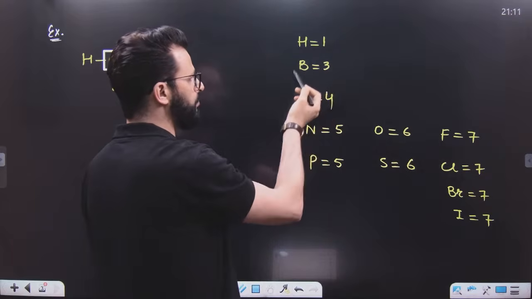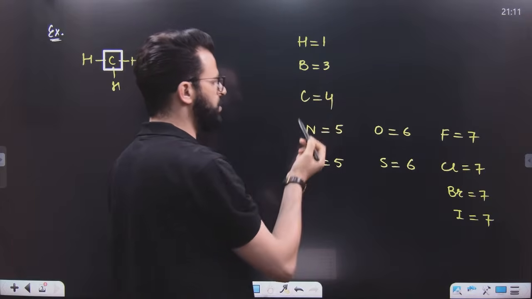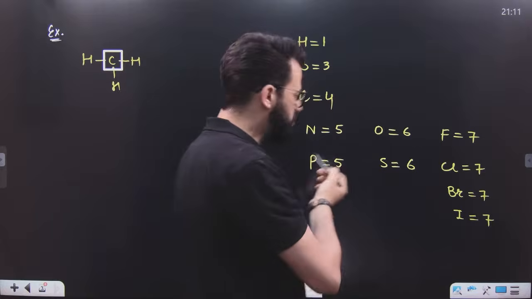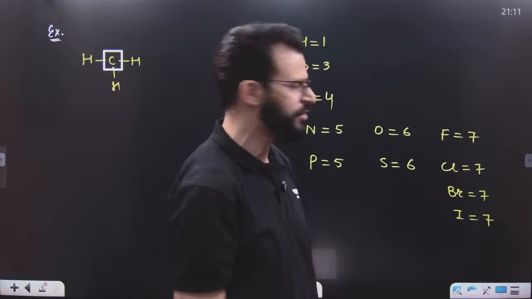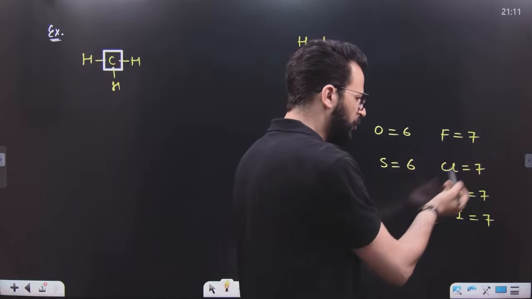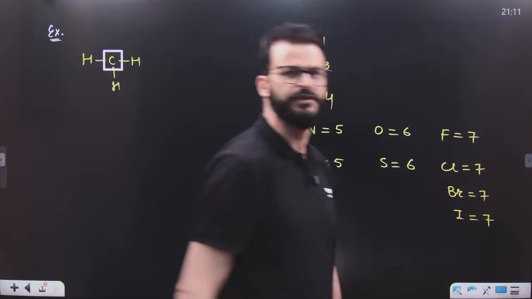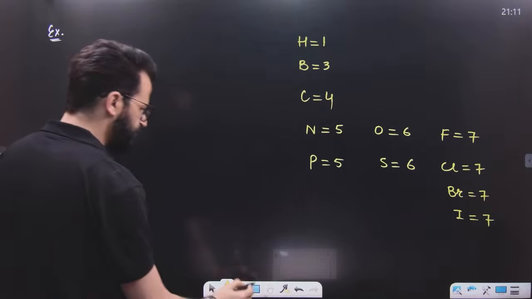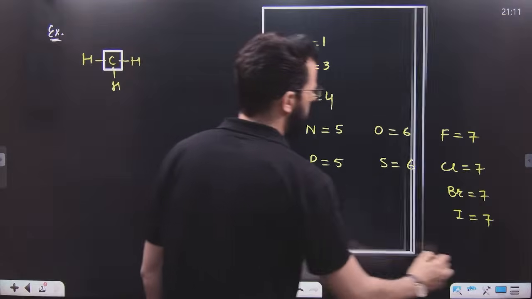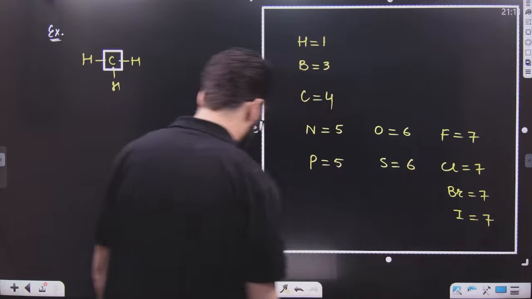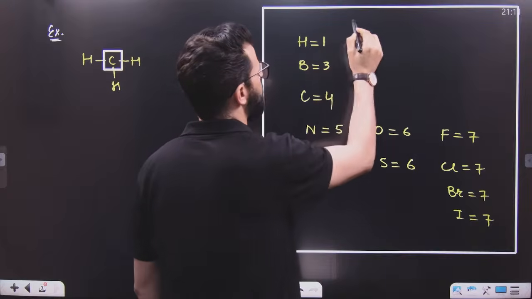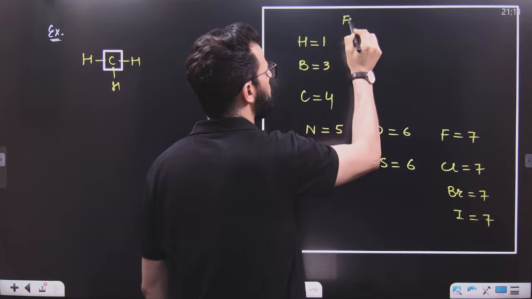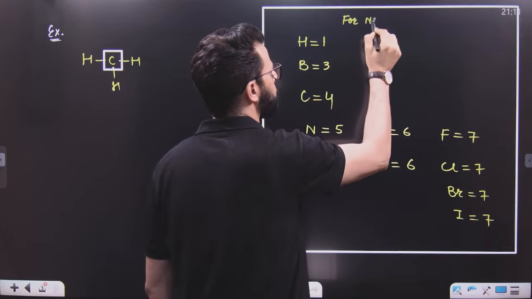You have to remember this, and you might already know it. This is applicable only for neutral species.